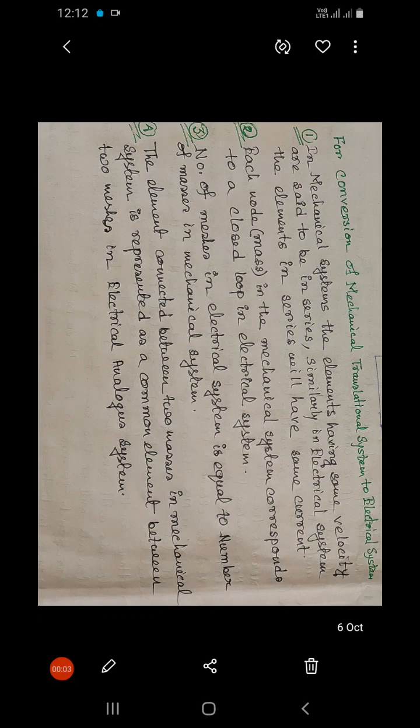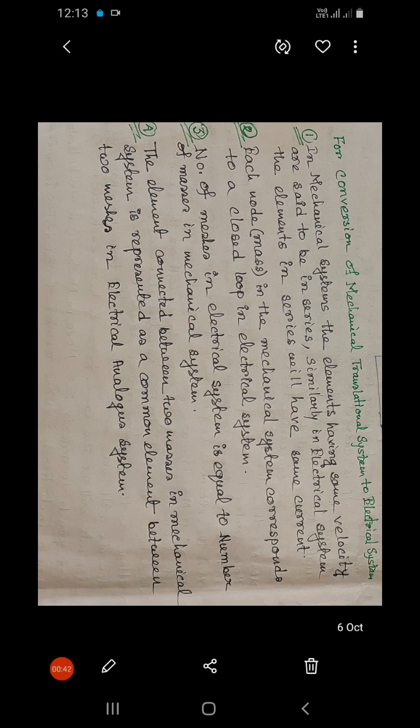Hello student, in the previous lecture we have seen how a mechanical element of a mechanical system can be treated as an electrical element in an electrical system based on force voltage analogy. In this lecture I will discuss some important points related to this conversion, that means conversion of a mechanical translational system into an electrical system based on force voltage analogy. These are the four important points that we need to follow for this conversion.